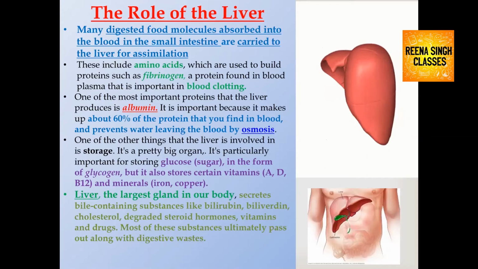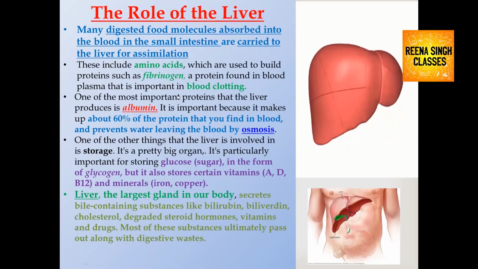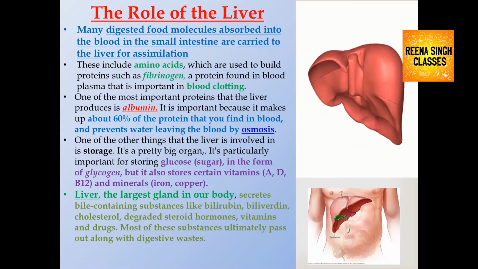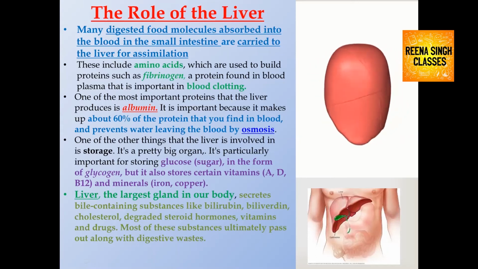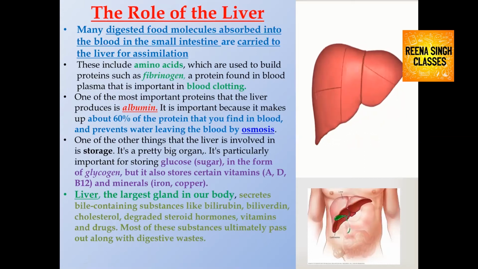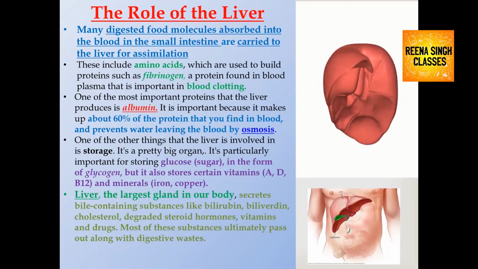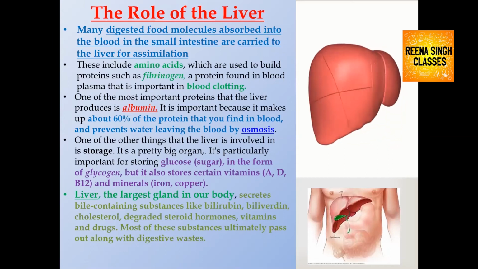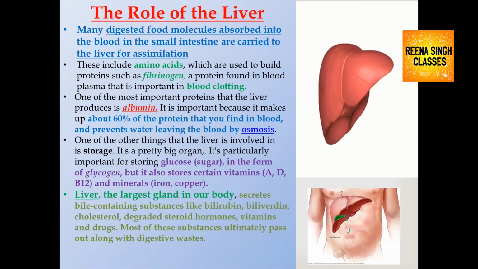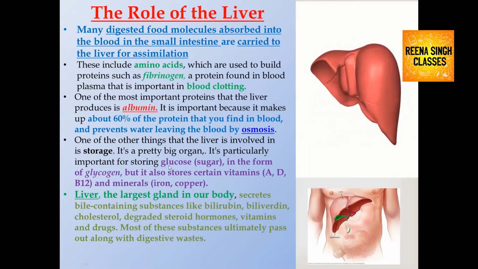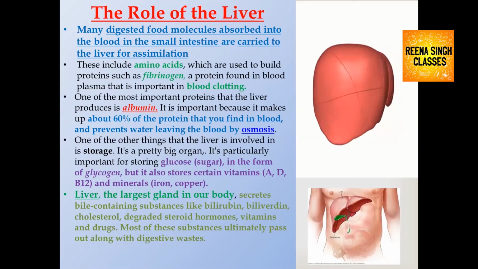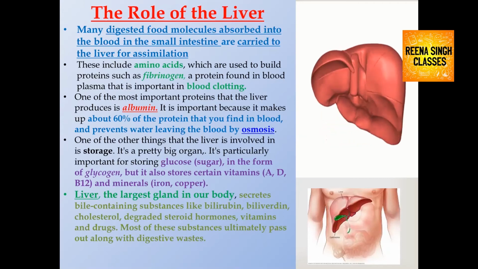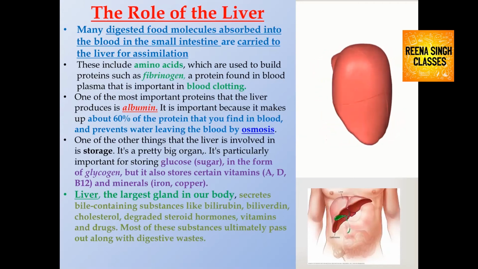Now, one of the most important functions of the liver is the formation of albumin. Albumin is a protein. It is important because it makes up about 60% of the protein in your blood and prevents water leaving the blood by osmosis. Another important function is that the liver, the largest gland in our body, helps in storage of extra sugar in the form of glycogen. This extra sugar is stored in our liver and muscle as glycogen.